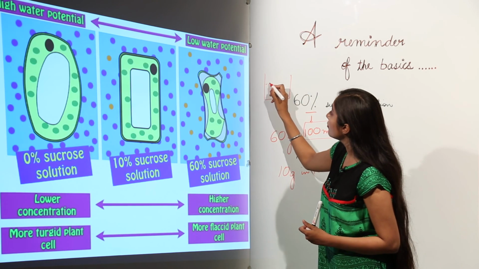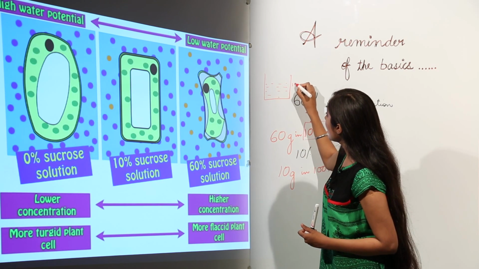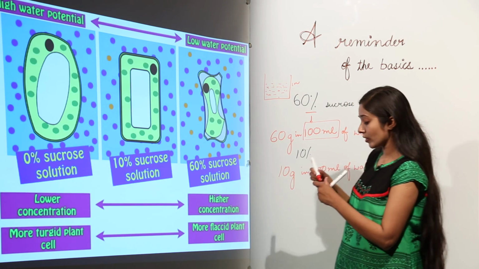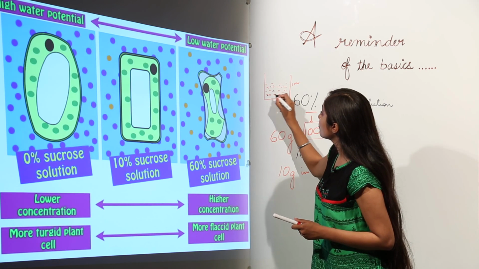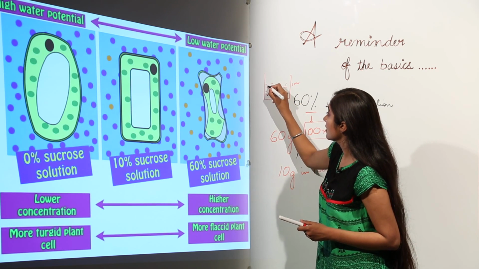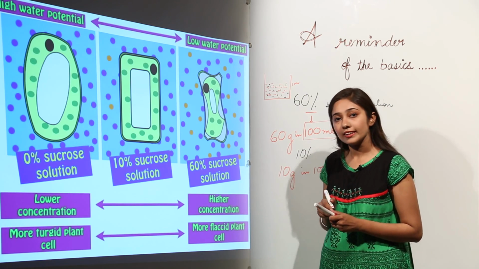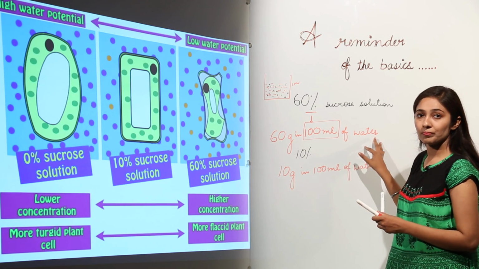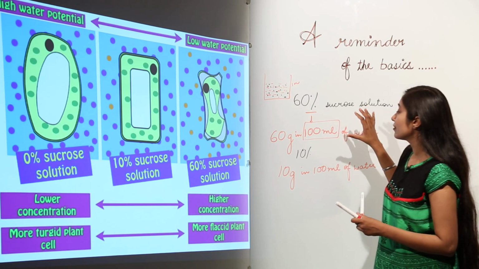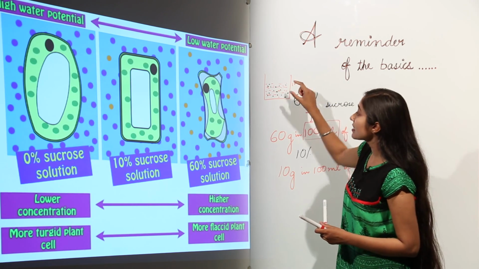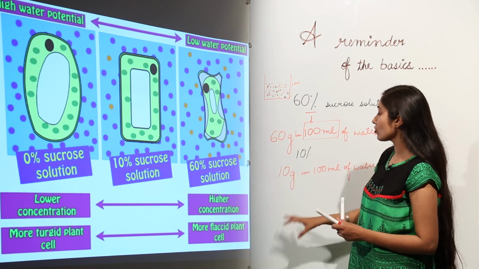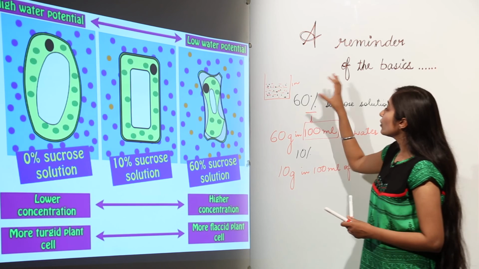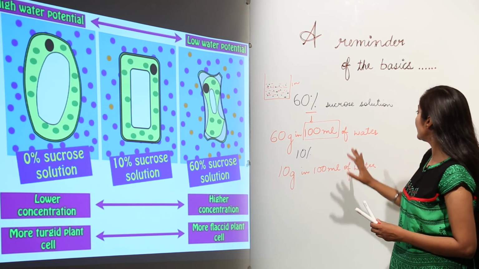Because whenever we have 100 ml of water, the 60 gram of sucrose is going to fill inside the empty spaces, so the water level is not going to rise. That is why we put 60 gram of sucrose in 100 ml of water. When we have 100 ml of water, there are some empty spaces already, and that 60 gram or 10 gram of sucrose is going to fill the empty spaces and the volume will not increase. So now just remember how you are going to make these solutions.